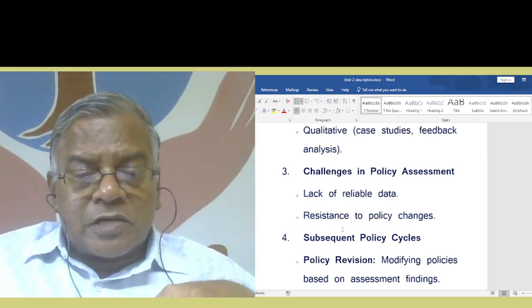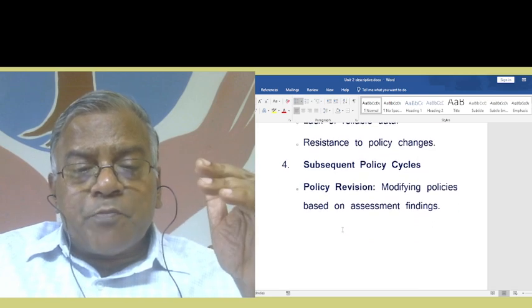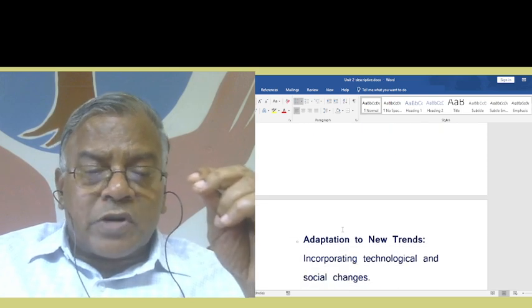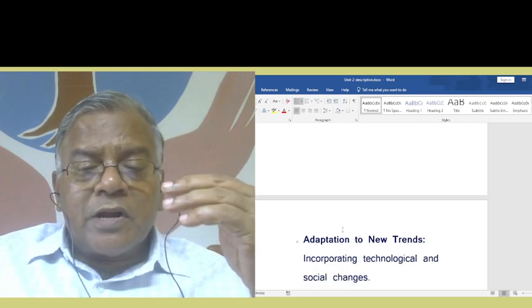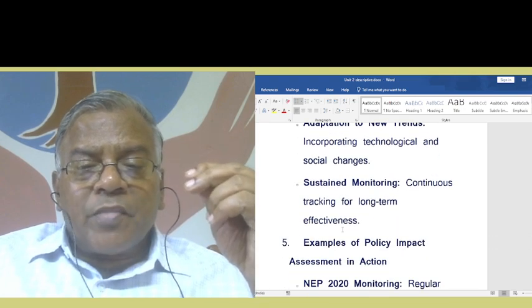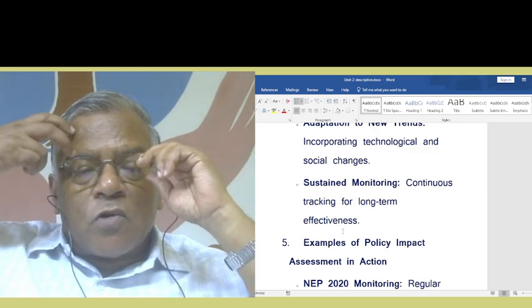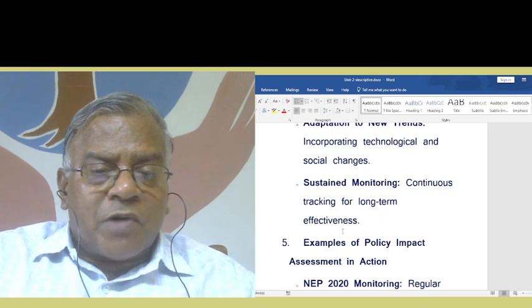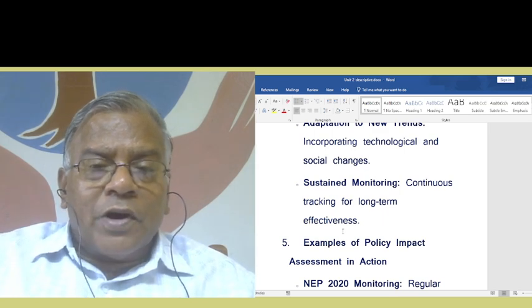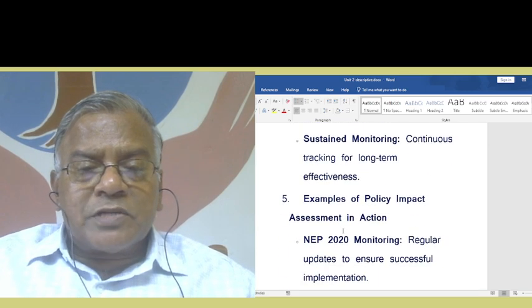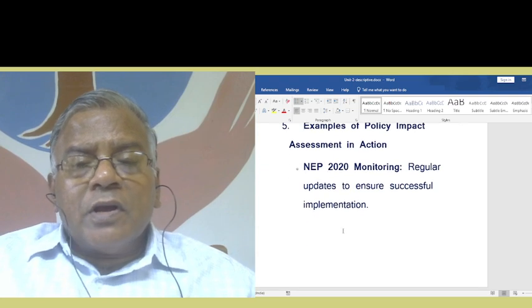Subsequent policy cycle: policy revision, modifying policies based on assessment findings. Adaptation to new trends, incorporating technological and social changes. The sustained monitoring, continuous tracking for long-term effectiveness. Now, what can be the examples for this policy formulation, policy impact assessment?